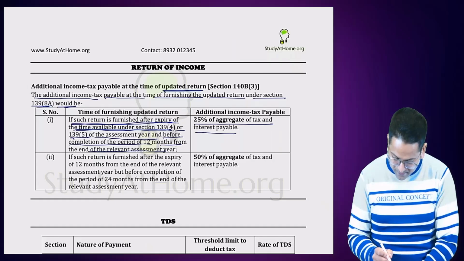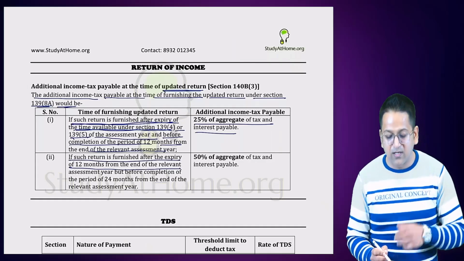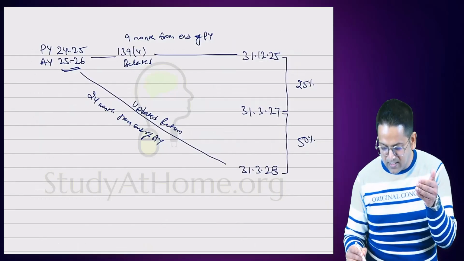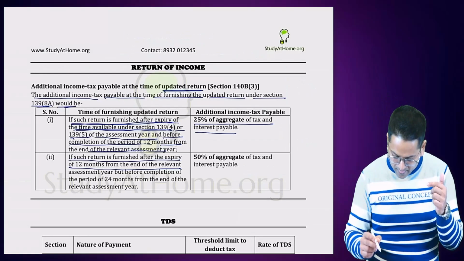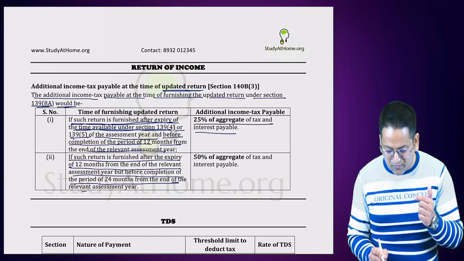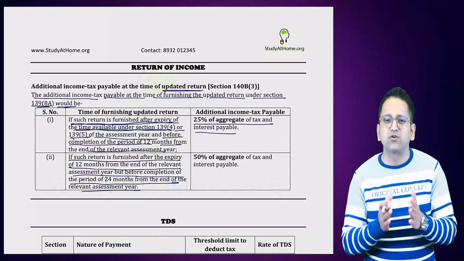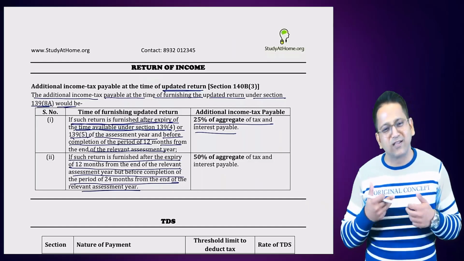Now read further. If such return is furnished after the expiry of 12 months from the end of the relevant assessment year, this will be the date, 1st April 2027. From this date, till when? But before the completion of period of 24 months from the end of the relevant assessment year. Within 24 months from the assessment year. Because after 24 months from the assessment year, you cannot file an updated return. It is done, nothing can happen.